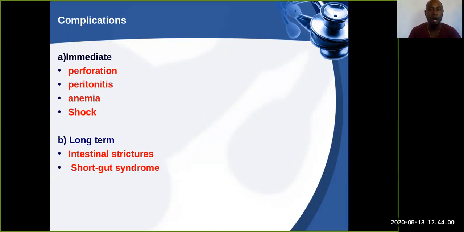We know that in surgery, sometimes we expect complications, or there may be none, but we will also look at the complications that arise from necrotizing enterocolitis even before surgery. The immediate ones are perforation, peritonitis, anemia, and shock.